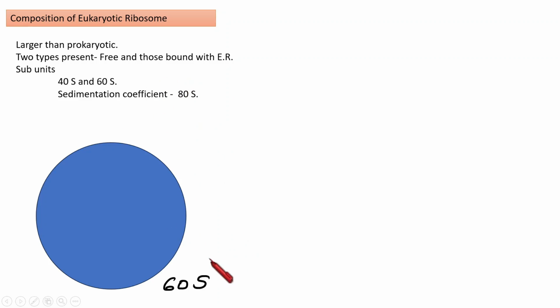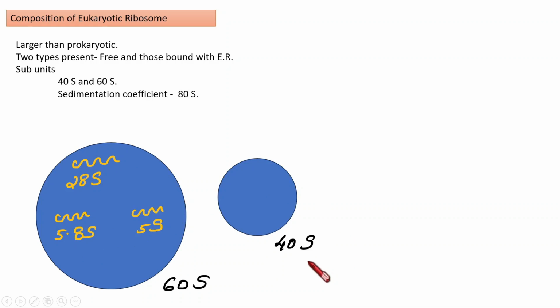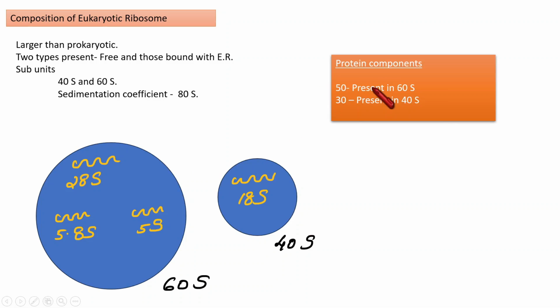Taking the case of 60S, let's look at the different types of rRNA. Here 3 rRNAs are present: 28S, 5.8S, and 5S rRNA in the large subunit. And in the case of the small subunit, only one rRNA is present, the 18S rRNA. Regarding the protein composition, in the large subunit, 50 different proteins are present. In the small subunit, 30 different proteins are present.